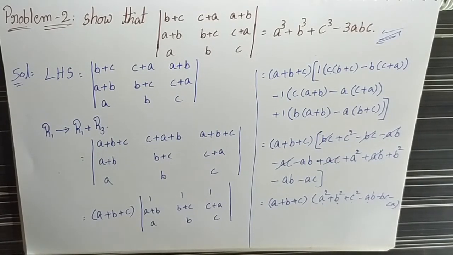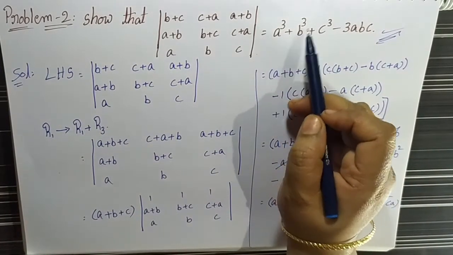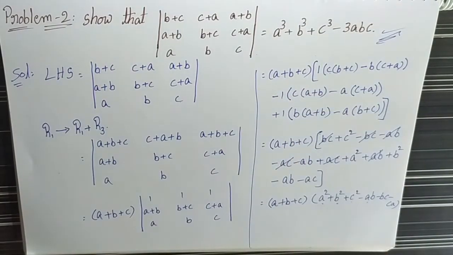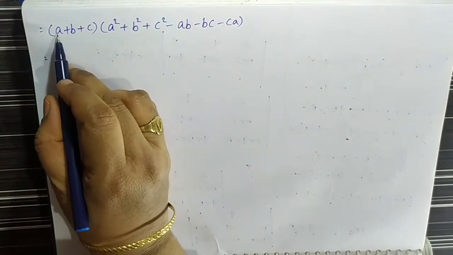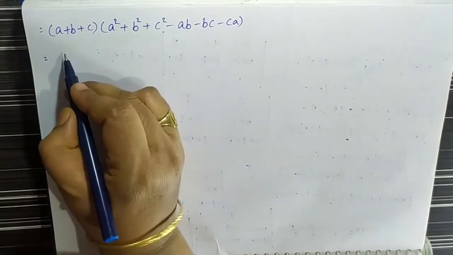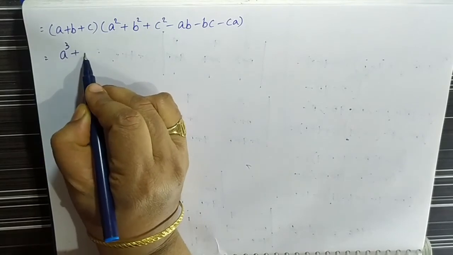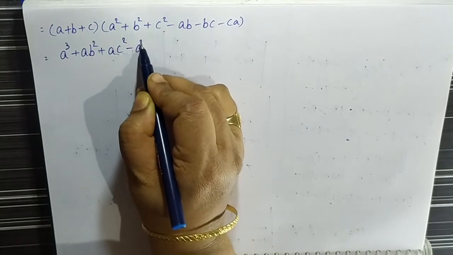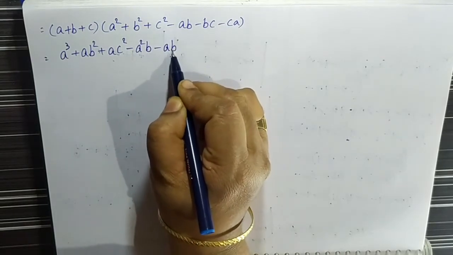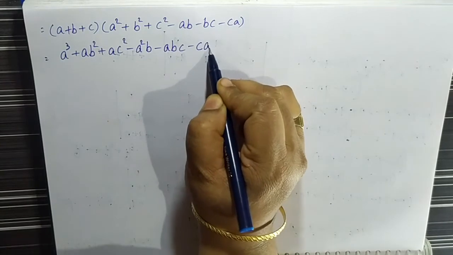But we have the term a cube plus b cube plus c cube minus 3abc. We can multiply the two terms. After multiplication, first we multiply with a: a cube plus ab square plus ac square minus a square b minus abc minus ca square.